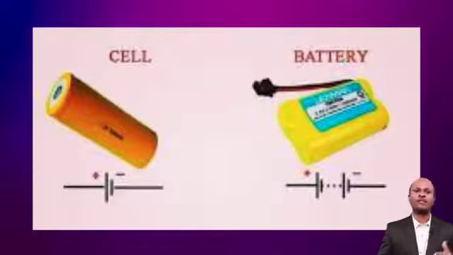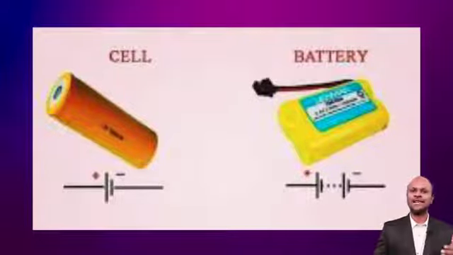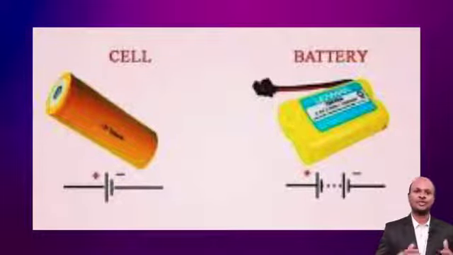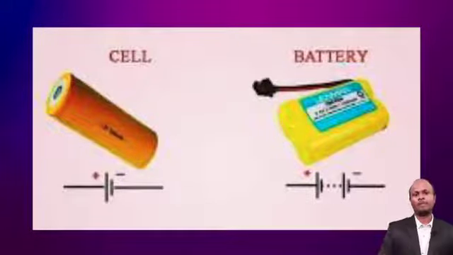On the other hand, the functionality of the battery is exactly the same as that of the cell, but a battery is a pack of cells arranged in series or parallel so that the voltage can be raised to a desired level. The best known example of a battery is a power bank, which is used to charge up smartphones. If we look inside a power bank, we can find a set of cells arranged in series or parallel based on the requirements. Cells are arranged in series to increase the voltage and in parallel to increase the current.